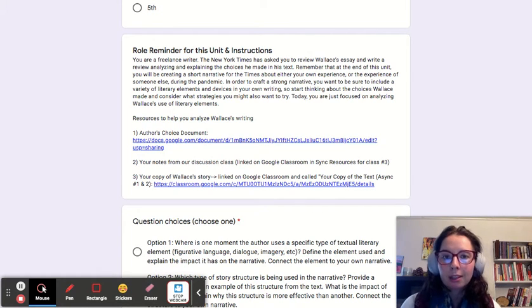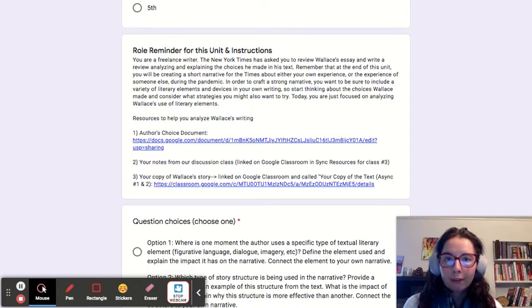And the reason that you're doing this is because at the end of this unit, eventually you're going to write your own short story about your experience during the pandemic or someone else's experience during the pandemic or a combination of both of your experiences during the pandemic. And we'll get into that later this week.